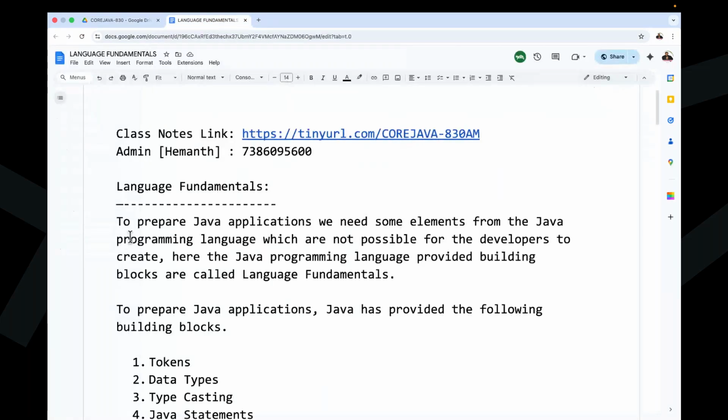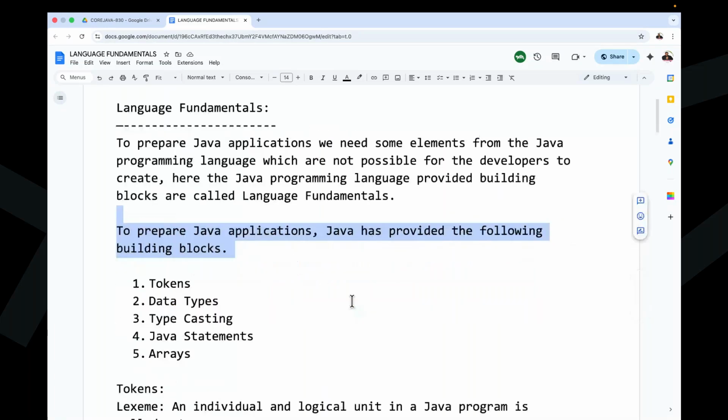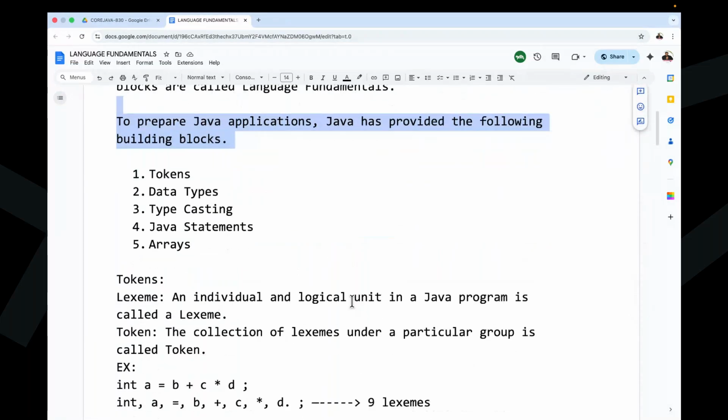So to prepare Java applications, we need some elements from the Java programming language which are not possible for developers to create. The building blocks provided by the Java programming language are called language fundamentals. To prepare Java applications, Java has provided the following building blocks. All right. What are the various building blocks we have here? The tokens, data types, typecasting, Java statements and arrays.